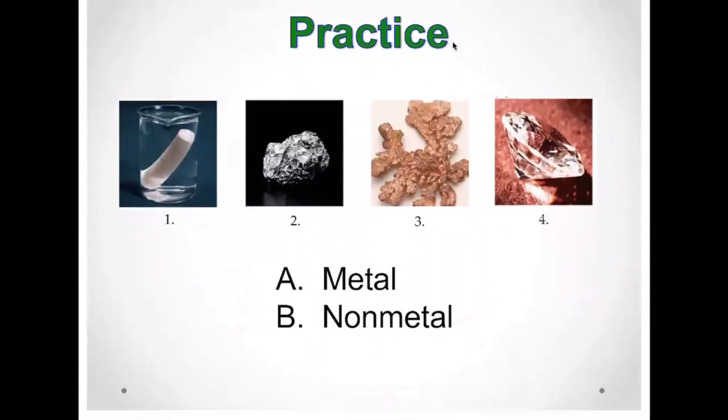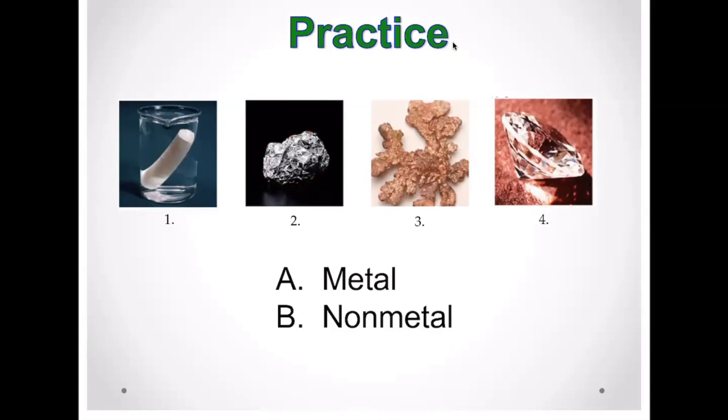All right, so let's do a little practice here. We're looking at this element, and we see that it doesn't look like a metal, kind of looks like toothpaste, right? So we would classify this as a non-metal. That is white phosphorus. Number 2, you can see that it's lustrous.